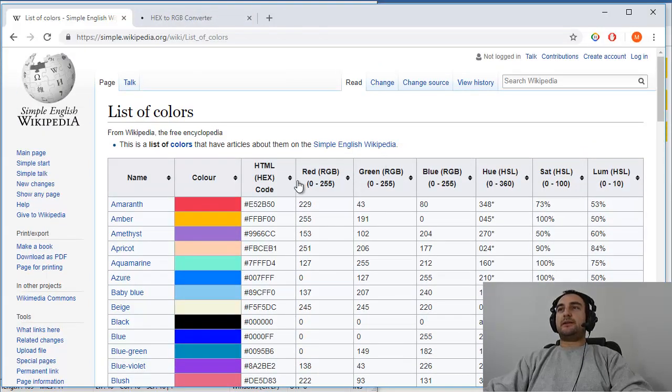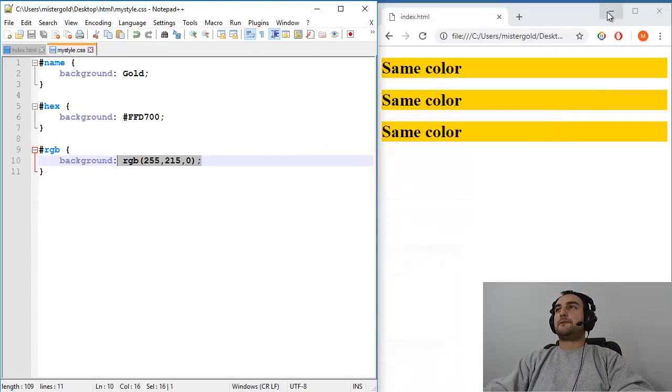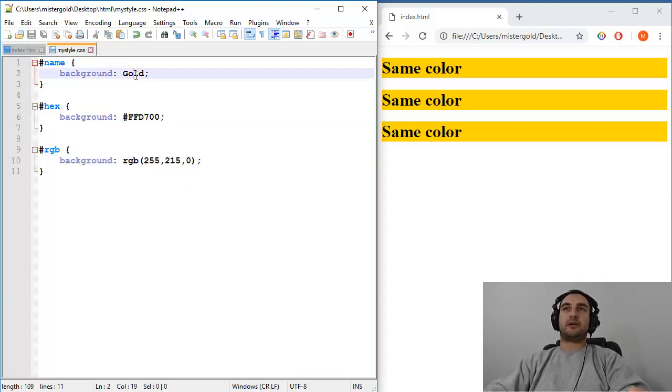So yeah, this is the range from 0 to 255, and for all of the three columns. So this is just a mishmash of these three primary colors. So yeah, that's about it. Really simple. So stick with hex, and if you like, stick with this one. But I think that while practicing, if we are beginners, we will also be good with English words. So that's about it. Really simple stuff.